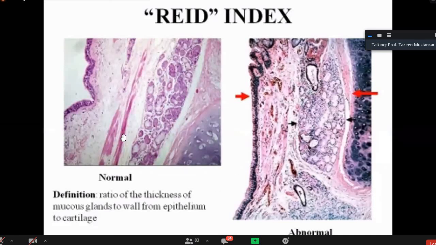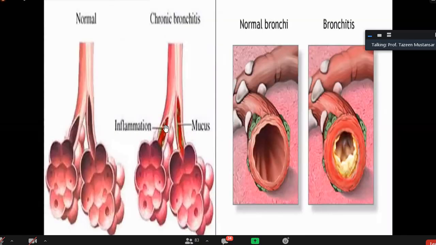It is altered. This is the normal. Inflammation is there in the tree, in this conduit, of the air passages, and there will be increased production of the mucus or mucin. Here, this is the normal lumen of the air passage, and this lumen is narrowed. You see, Reid index is high here, and this is the mucus plug that is worsening the situation. Not only is the wall thickened, the lumen is further narrowed because of the collection of this mucin plug here.